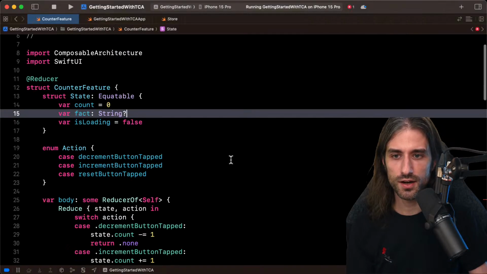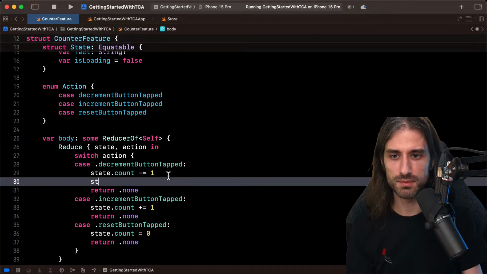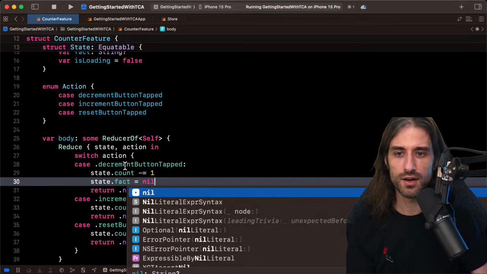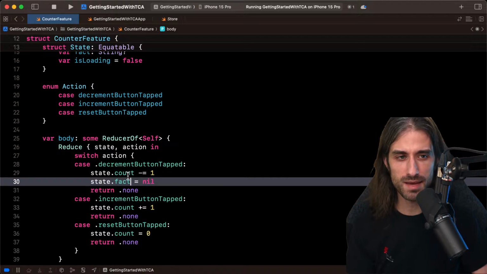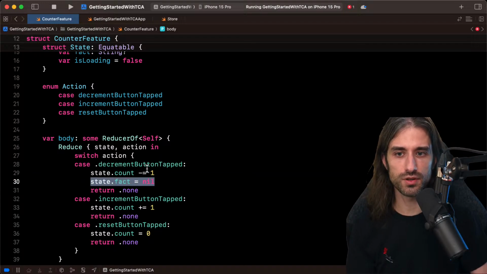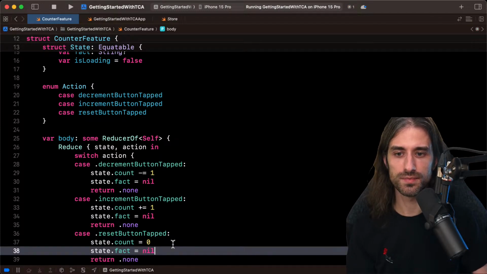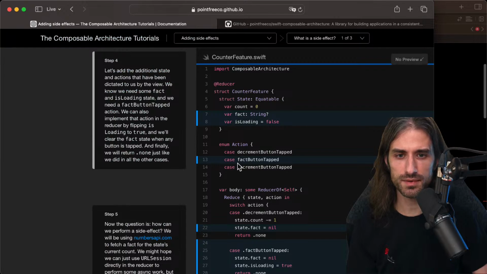And so what we do now is that whenever the count changes, so that's interesting because we need to reset the fact manually whenever the count changes. Maybe later in the tutorial, we'll see if there is a way to map the fact to only write it once. Like if the count changes, then we set the fact back to nil. We'll see if that happens or not. But I guess I need to do this every time.